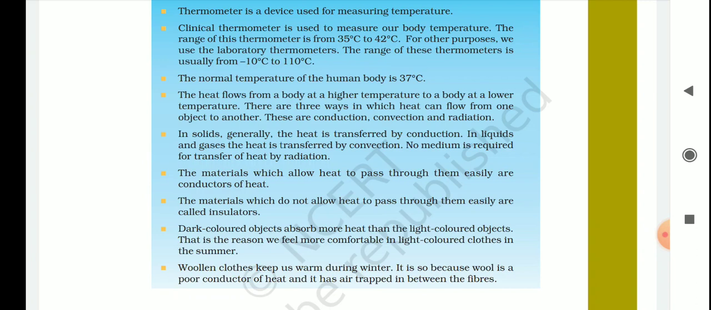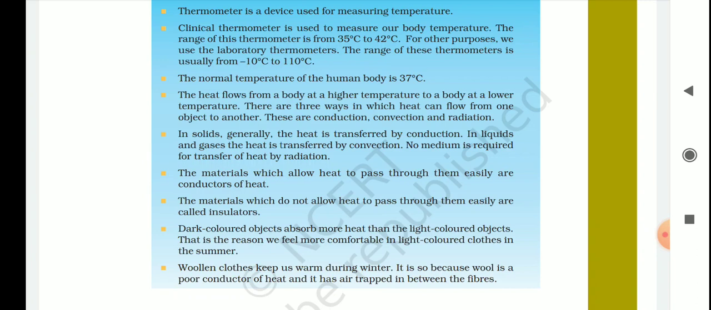Next one, dark colored objects absorb more heat than light colored objects, and this is the reason we feel more comfortable in light colored clothes in summer. Students, I told you, why do we wear light colored clothes in summer? This is because light colored clothes reflect the heat, meaning they are bad absorbers of heat. So we wear light colored clothes, and dark colored clothes are good absorbers of heat, as I gave you the example of black color. If we compare black and white, black is a good absorber of heat in comparison to white.